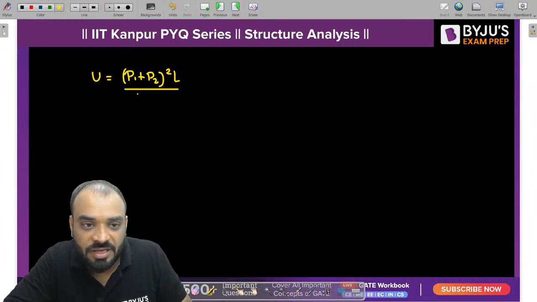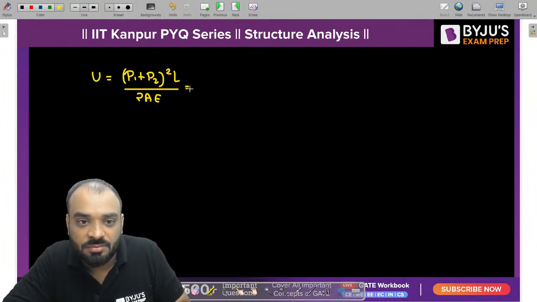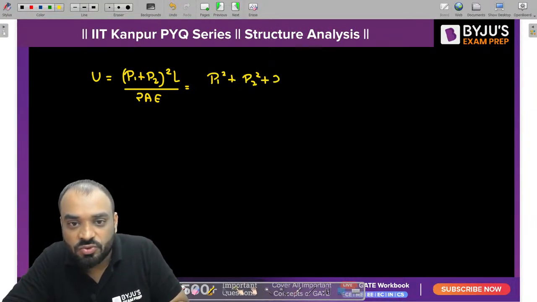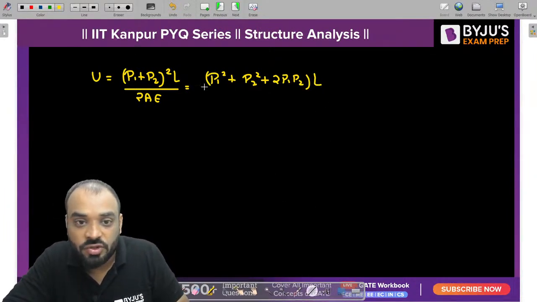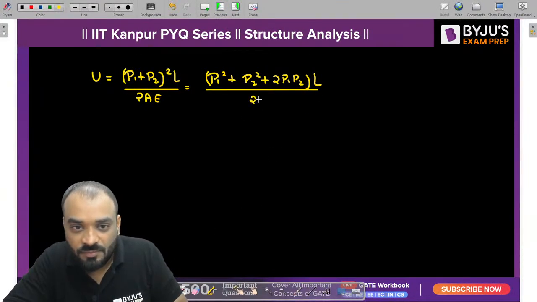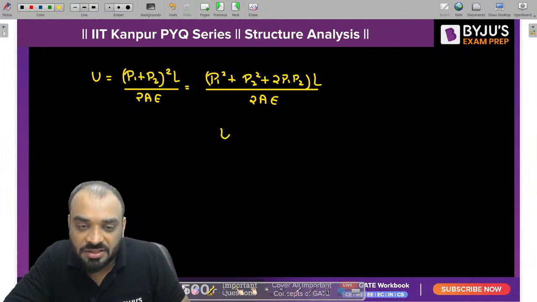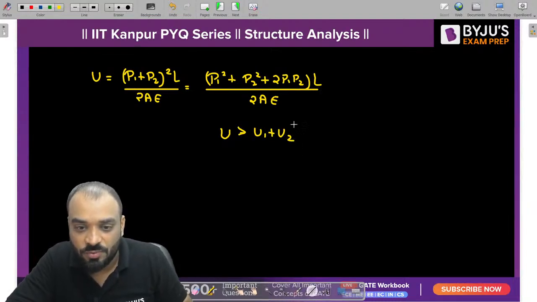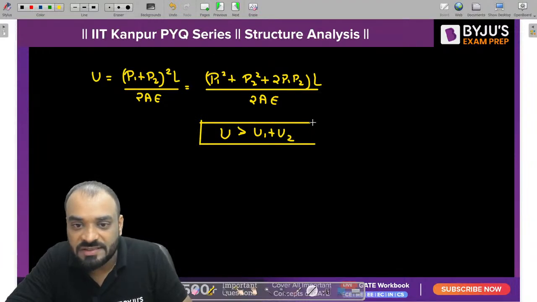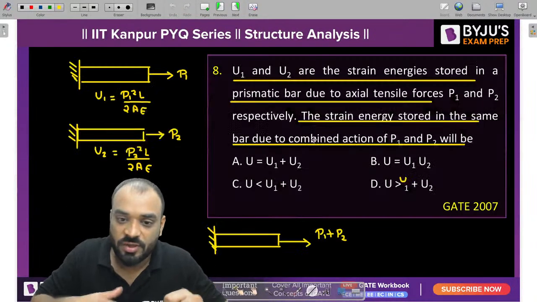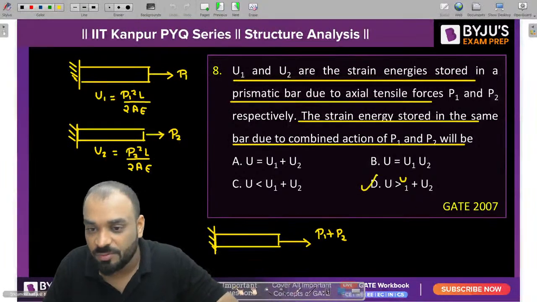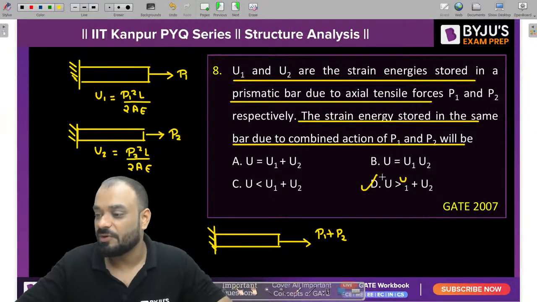Now tell me, guys, if you make it whole square, then this particular term is greater. So P1 square plus P2 square plus twice of P1 P2, multiplied by L and divided by 2A. Correct? Now kindly see this particular expression. You are able to understand the total strain energy is greater than U1 plus U2. Yes or no? This U value is always greater than U1 plus U2. That's why, guys, D is the correct answer for the problem.